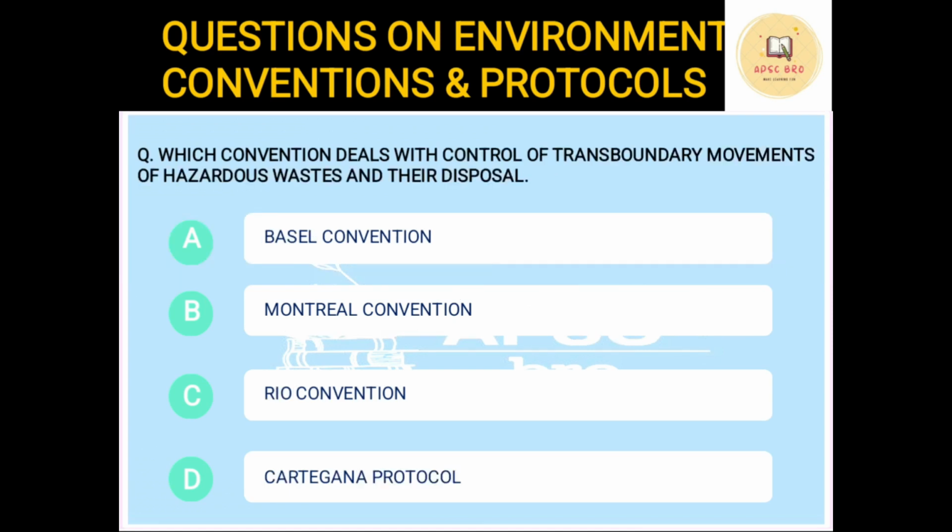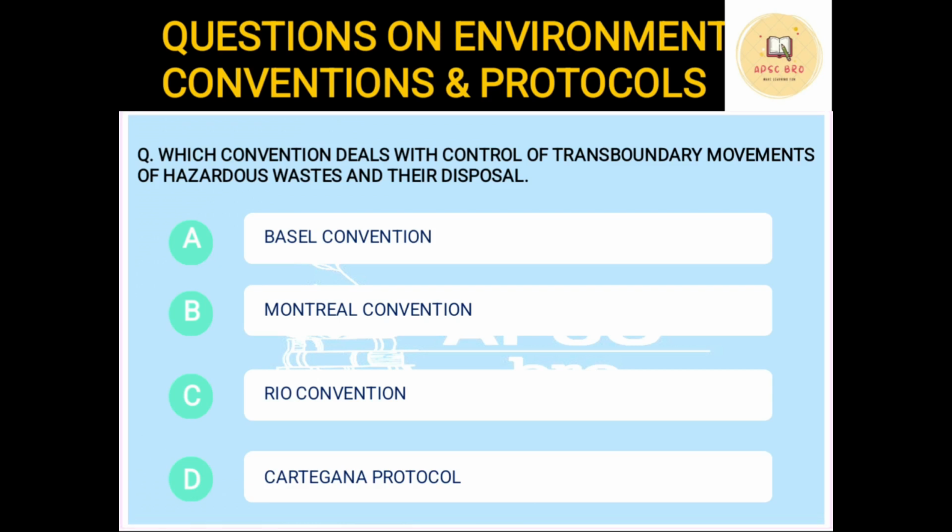Okay. Next question. Which convention deals with the control of transboundary movement of hazardous waste and their disposal? Now, transboundary movement of hazardous waste means most of the raw materials or finished goods across the globe are usually transported through the sea routes.